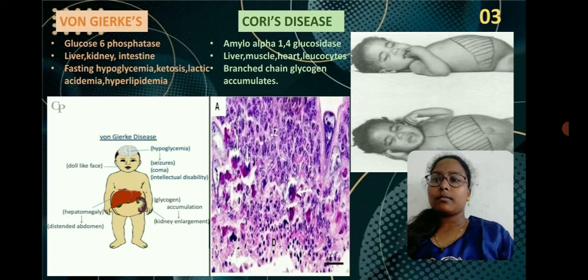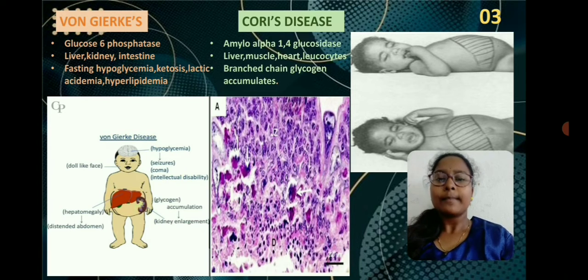And it mostly affects organs such as liver, kidney, intestine by affecting the renal cells and hepatic cells. As they affect the renal cells and hepatic cells, it causes enlarged kidney and liver. The consequences of this disease are fasting hypoglycemia, ketosis, lactic acidemia, hyperlipidemia. Fasting hypoglycemia means low blood glucose levels in the body during the fasting conditions of our body, that means when we do not take any food or carbohydrate source.